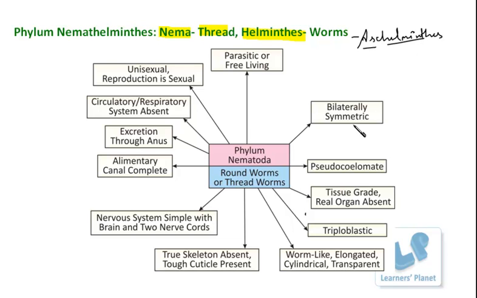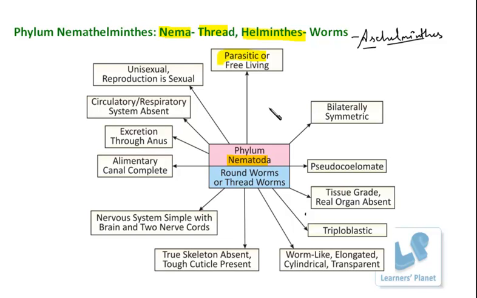These organisms, those which belong to the phylum Nematoda, are parasitic. Do you know which other group has parasites? It is the platyhelminths that we discussed in the last session. Parasites are those organisms which obtain their nourishment from the host body.